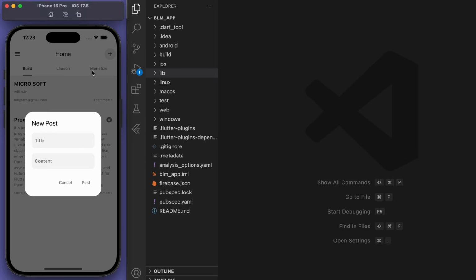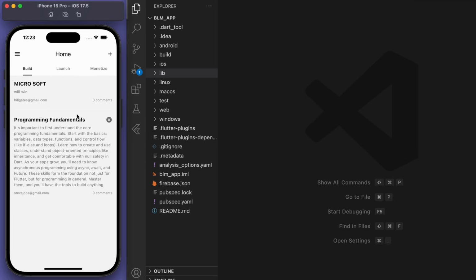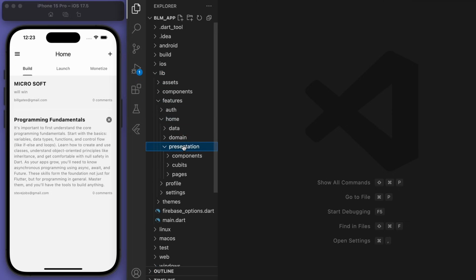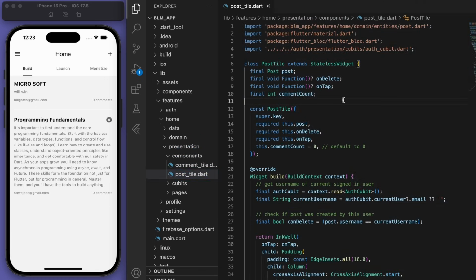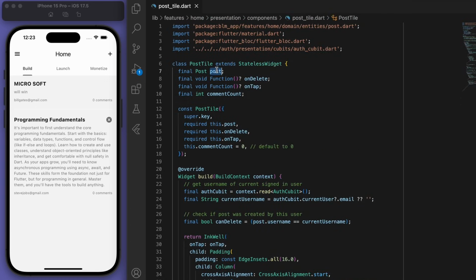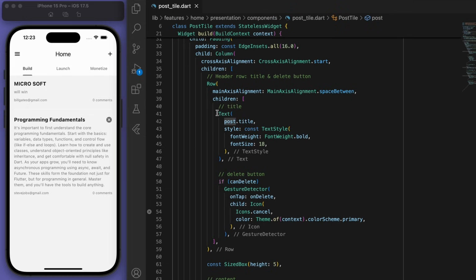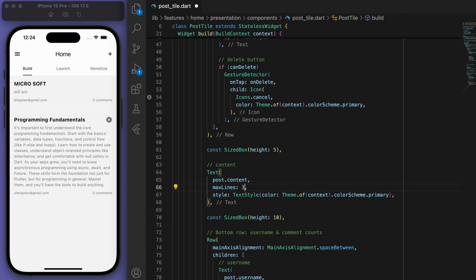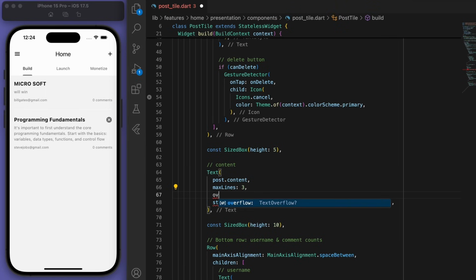Now, let's just finalize some things actually before we submit this. Like the post has so much text. Let's go to our post tile. And I want to see how I'm doing this. So we got the title, we got the content. Let's actually max lines and say 3 for the max lines.